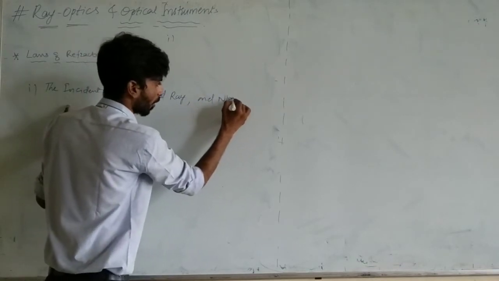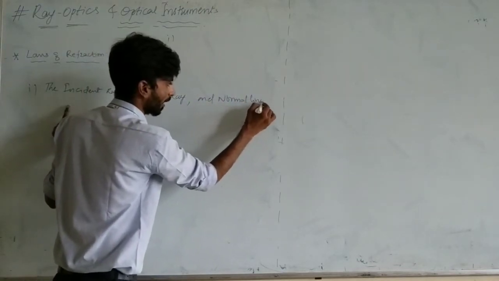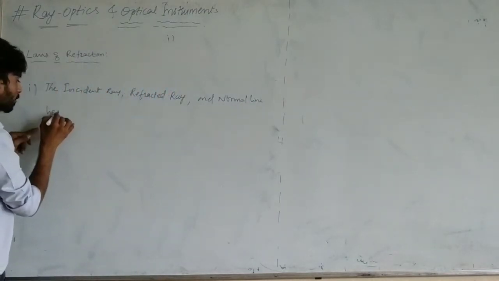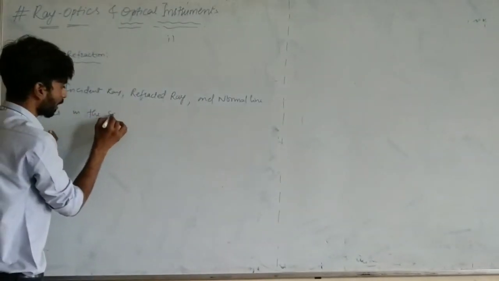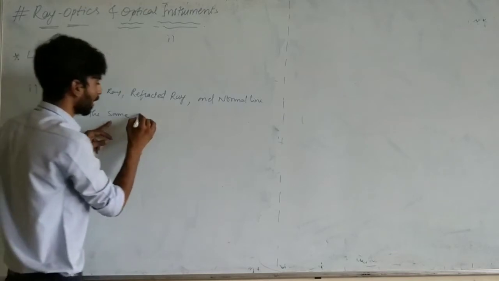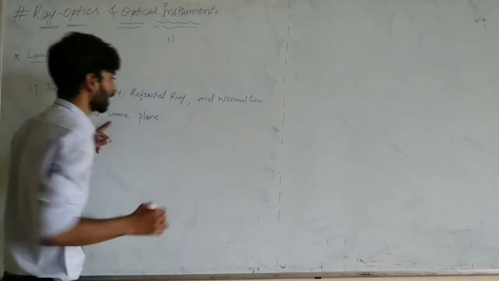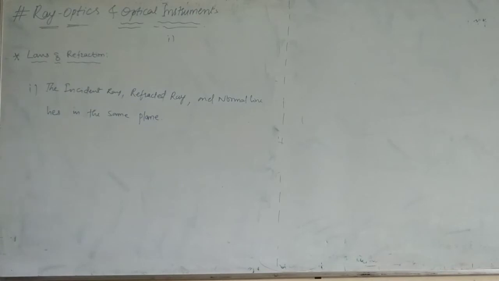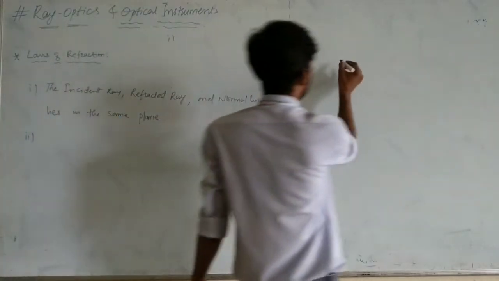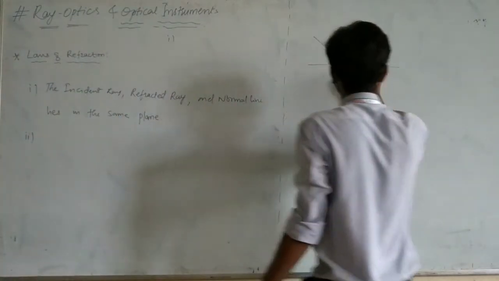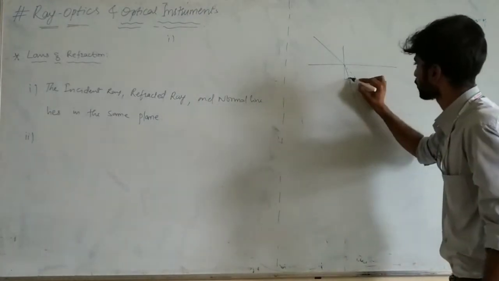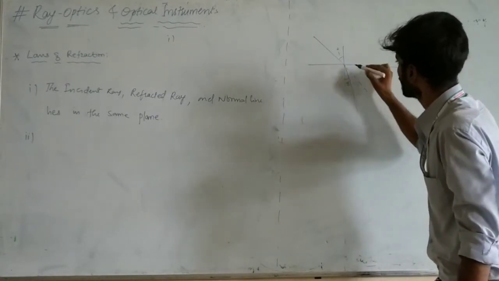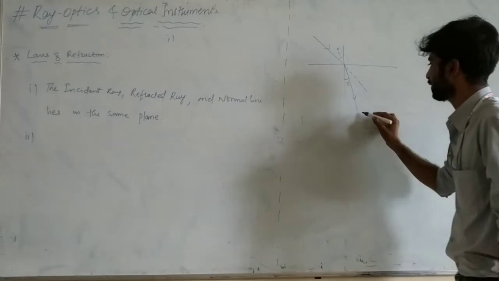The normal line lies where? Lies in the same plane. Is there any doubt up to here? No? Then we will discuss the second law. To discuss the second law, we have to draw the same figure which I have just drawn. So this is your r, this is your i. So this is incident, this is refracted. Clear now?